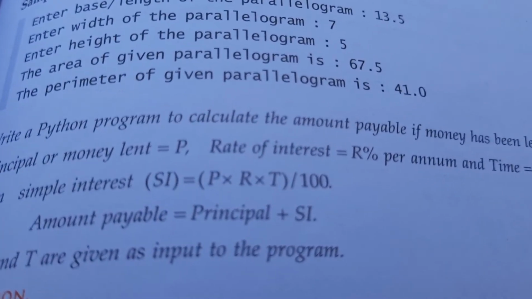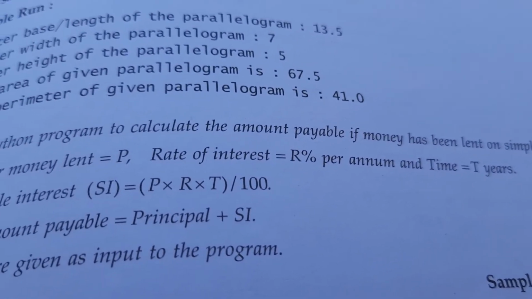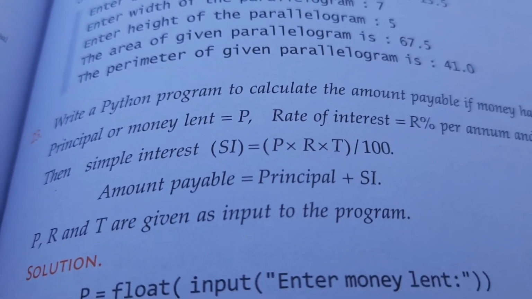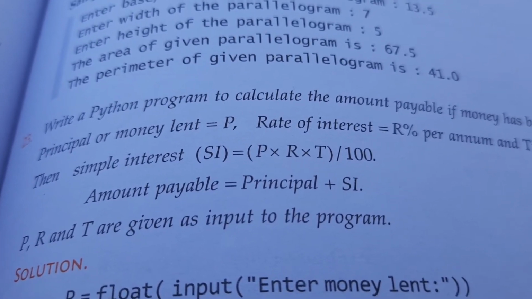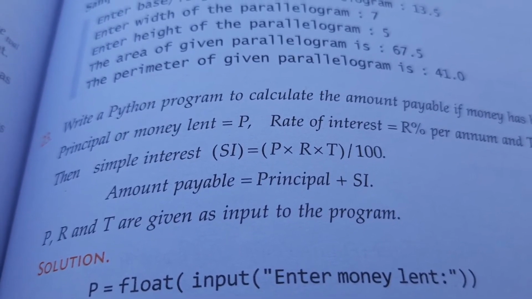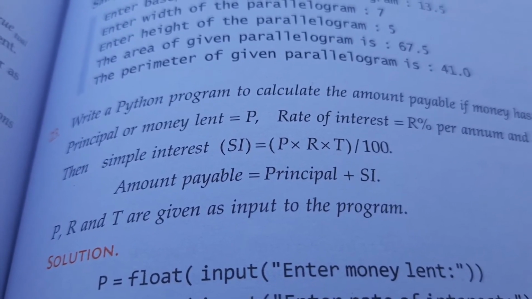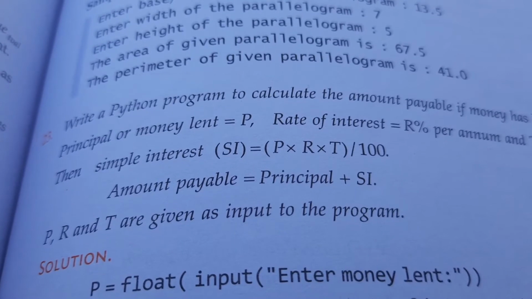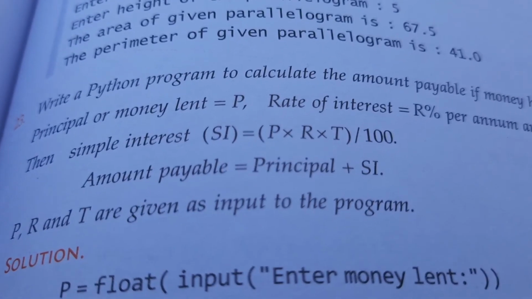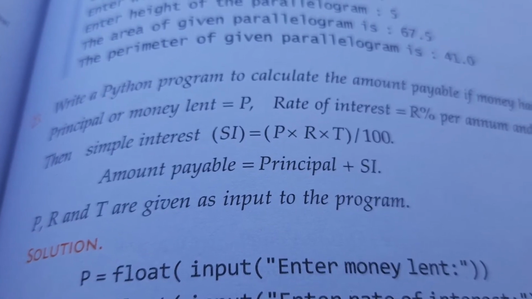One more program was there: write a Python program to calculate the amount payable, simple interest and compound interest. Dear students, you know how to calculate the simple interest: principal into rate into time divided by 100, and amount payable will be principal plus SI. We need to add both the variables to find the amount, but some students wrote principal minus SI. Okay, so take care about how to calculate simple interest and amount payable.